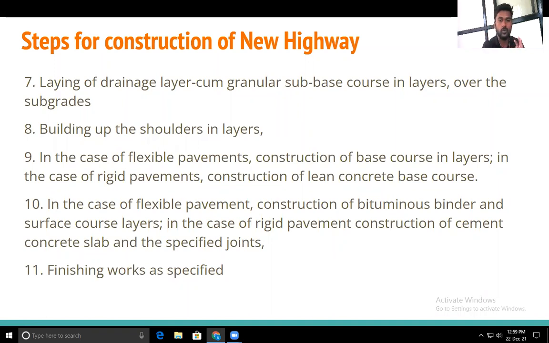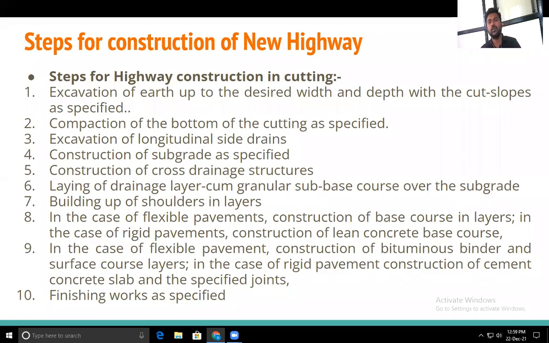Now, if we construct the highway in cutting, we have seen the embankment. For embankment, we take the soil, place it on the road, then go for rolling. Now the elevation of the road is more and we go with less area, that is called cutting. At the cutting, what do we have to do?